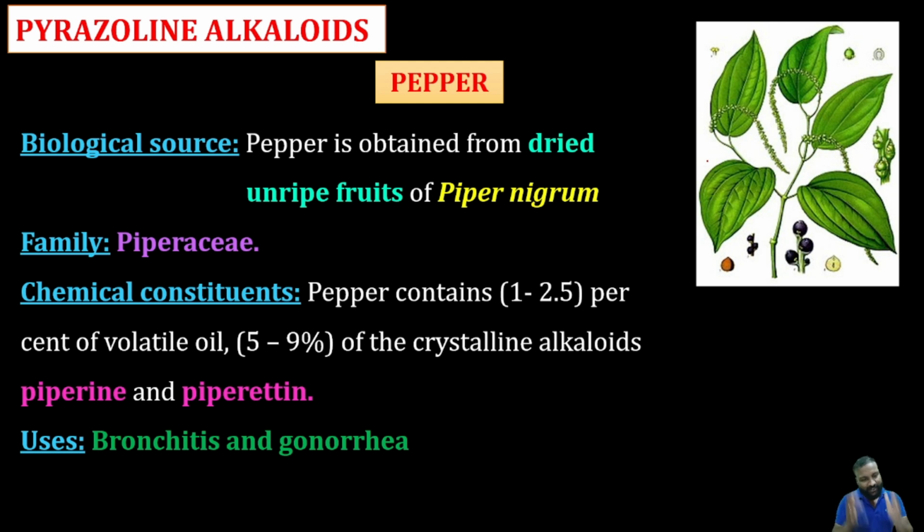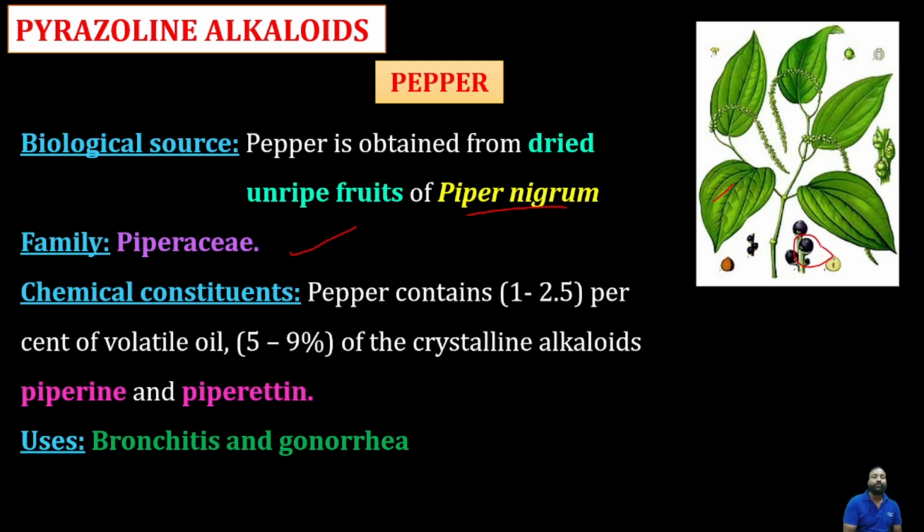For that reason, we are discussing only pepper, and we are considering only the important factors with respect to the examination. Okay, biological source: it is obtained from the dried and ripened fruits of Piper nigrum. Whenever we ask about the pepper source, some people may say Papaver somniferum, the opium source, but it is Piper nigrum, belonging to the family Piperaceae. This is the leaf of Piper betle, the pepper leaf, and these are the pepper seeds.